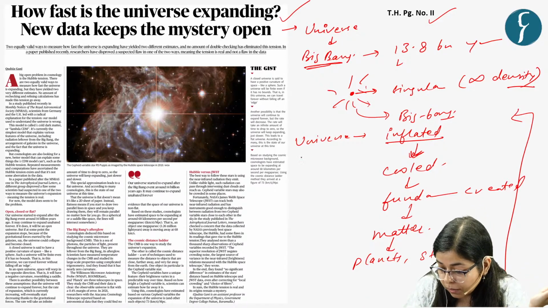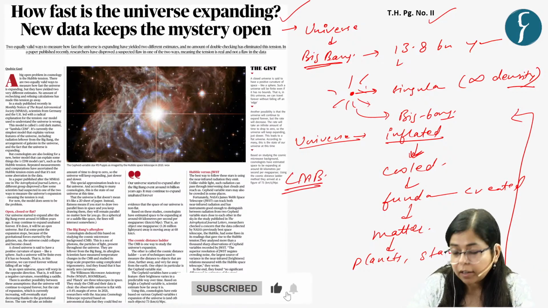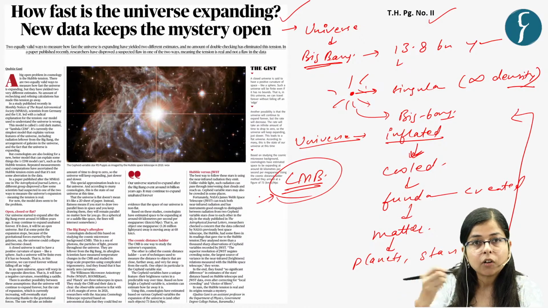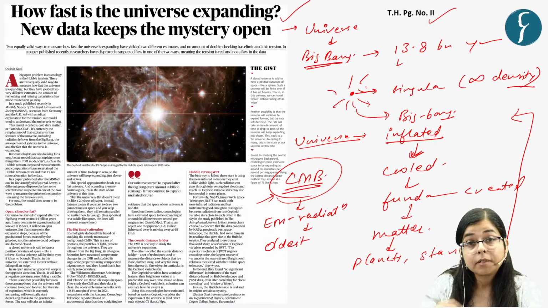In this Big Bang theory, there is a term, cosmic microwave background radiation. CMB is a kind of electromagnetic radiation. This is the oldest light observed in the universe.